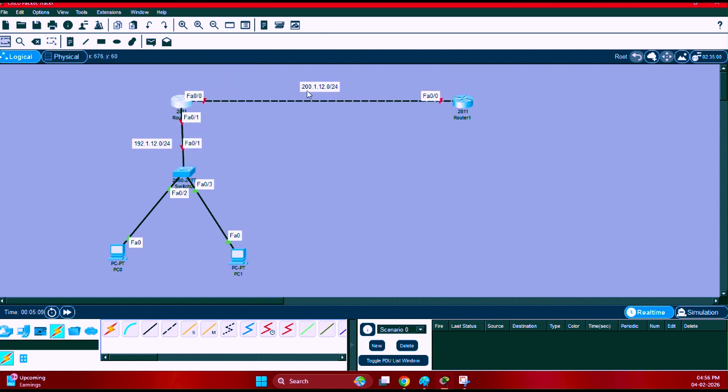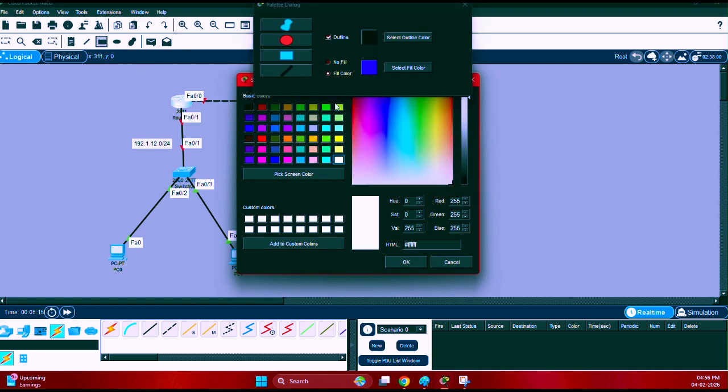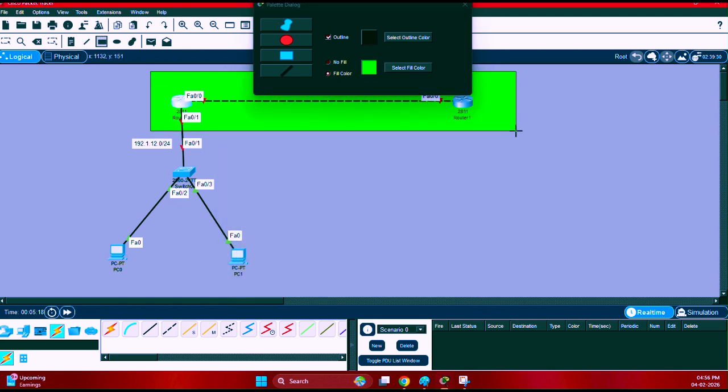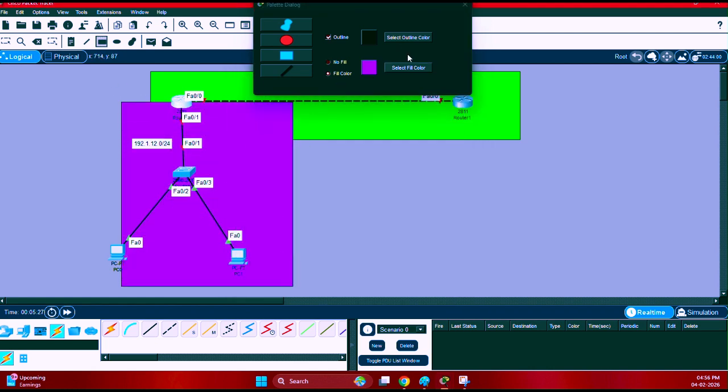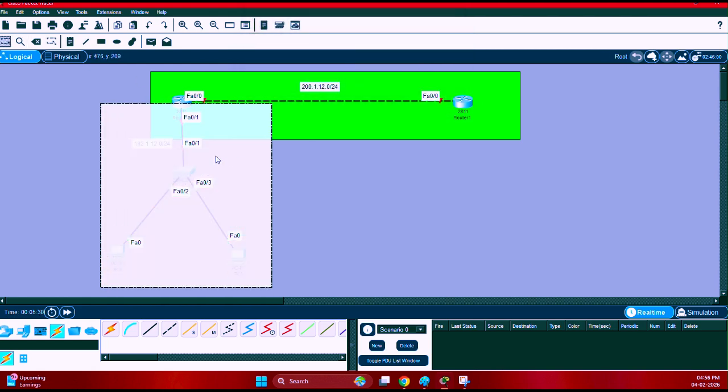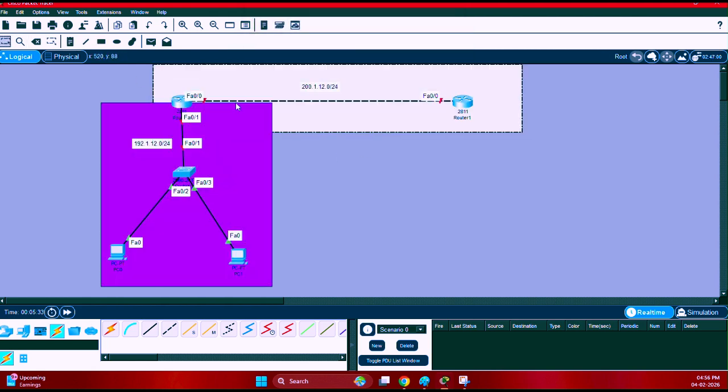For example, in this lab, we have two different networks. 200.1.12.0 is one network here, and this is the other network. So this is one network, 200.1.12.0, and 192.12.0 is the other, network 1 and network 2. If we want to connect these networks with each other, we have to use routers. So router 0 and router 1 are used to communicate with different networks.